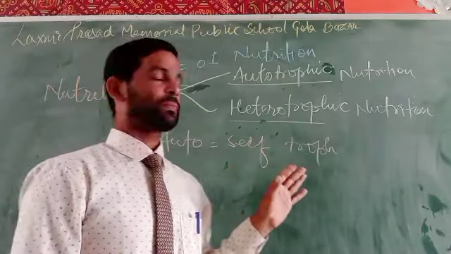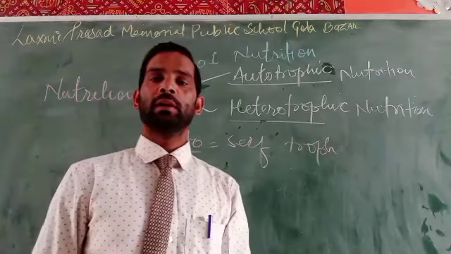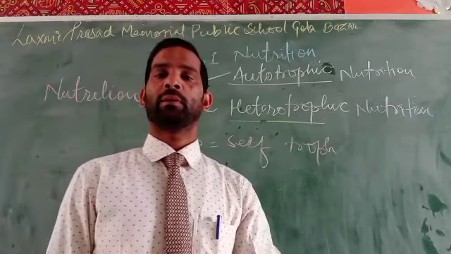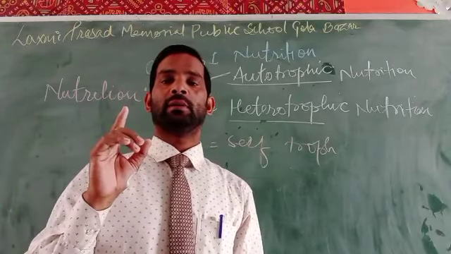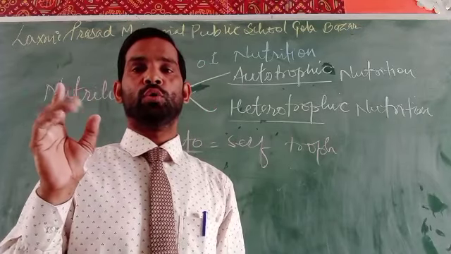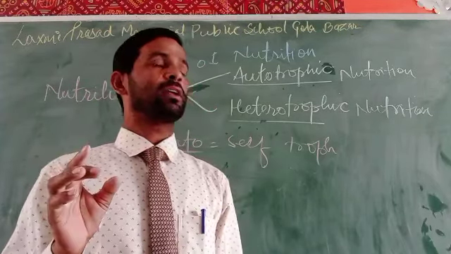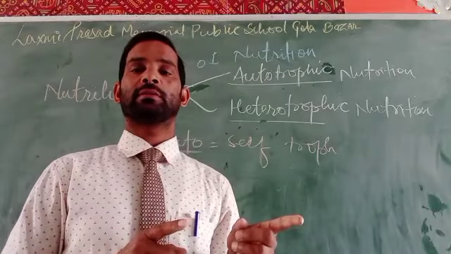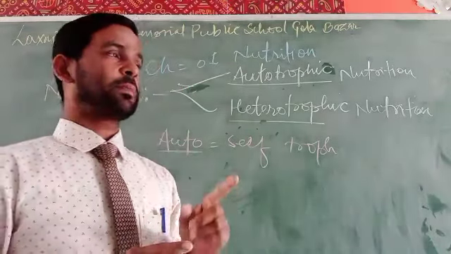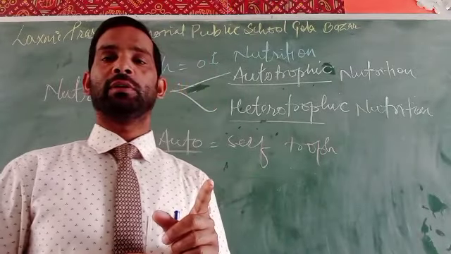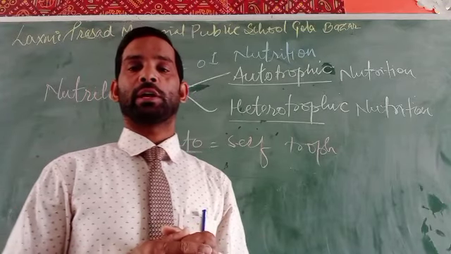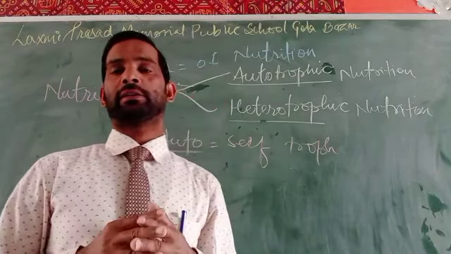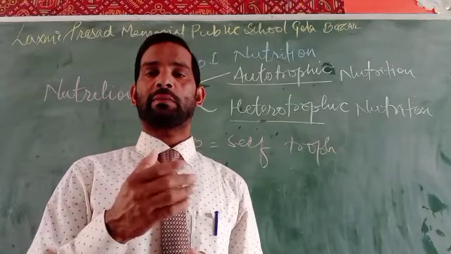How can we say that autotrophic and heterotrophic are different? You know that the plant can make its own food by the process of photosynthesis, and only the plant can make its own food, no one else can. Why? Because the plant is known as a producer. Plants make food by photosynthesis, utilizing raw materials or reactants like sunlight and carbon dioxide.